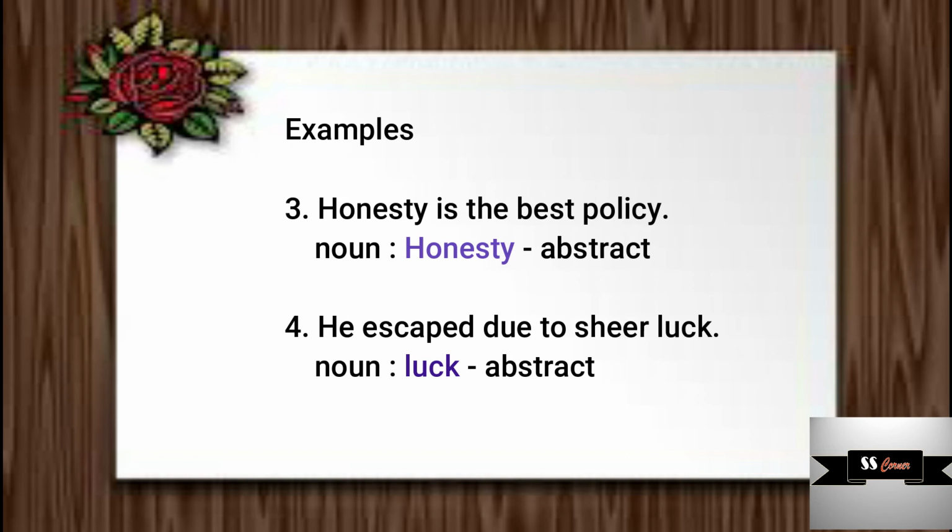Similarly, let's see the next example. He escaped due to sheer luck. Let's consider the noun luck. Luck, again, as I told in the case of honesty, luck is something which can't be touched, which can't be felt, which can't be seen, etc. So, it can't be perceived by our five senses. So, luck is an abstract noun. We have a lot of examples which come under abstract and concrete nouns.